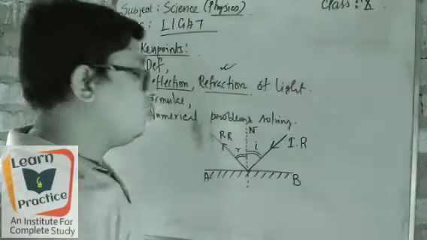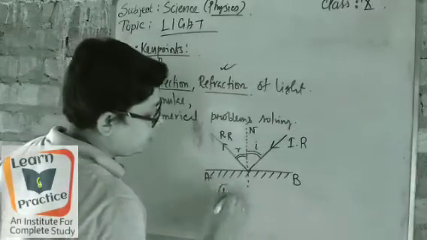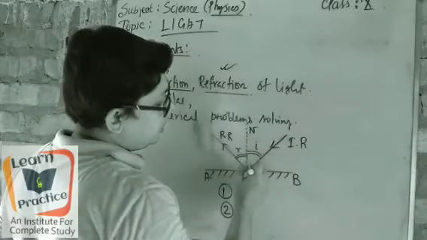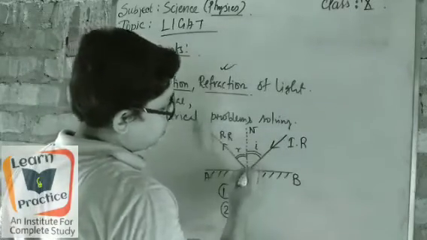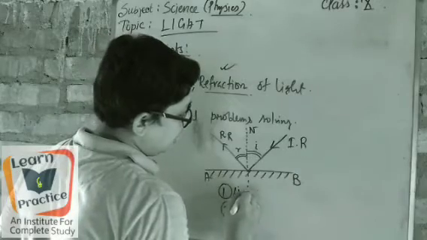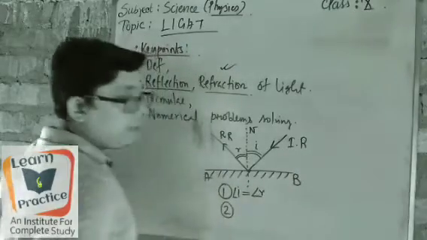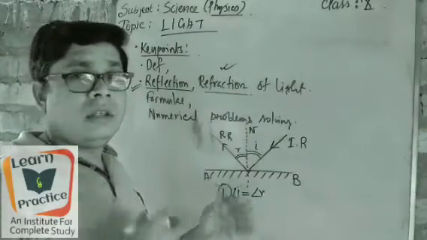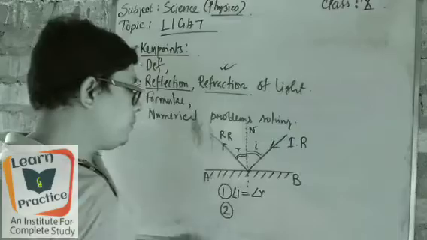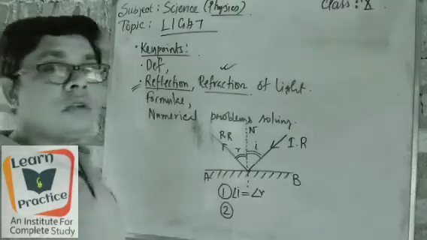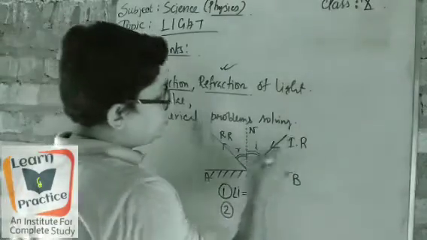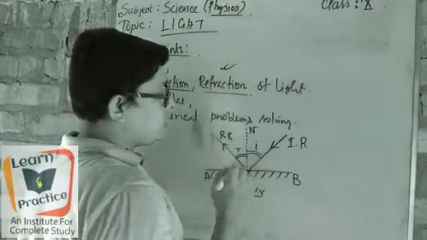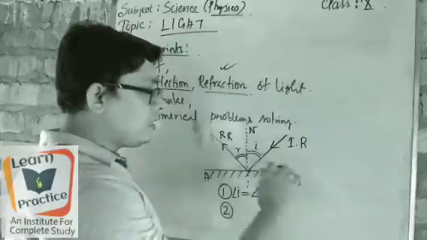So from here two laws come out. Number one: the angle of the incident ray and the angle of the reflected ray are equal. It means angle I equals angle R. I am not depicting so much because you know about it. Now come to number two: the incident ray, normal, and the reflected ray meet on a point on the same plane.